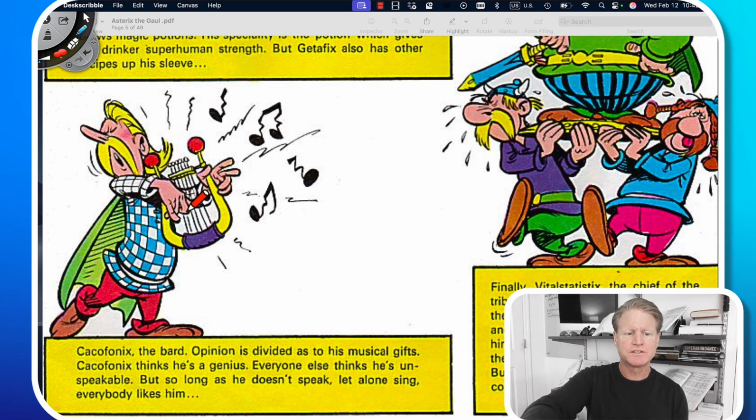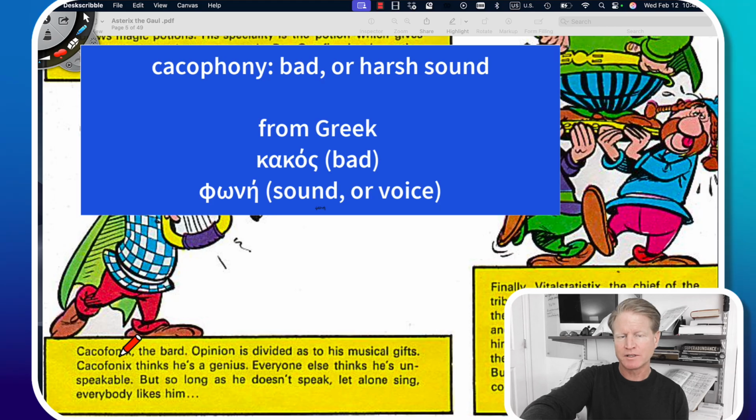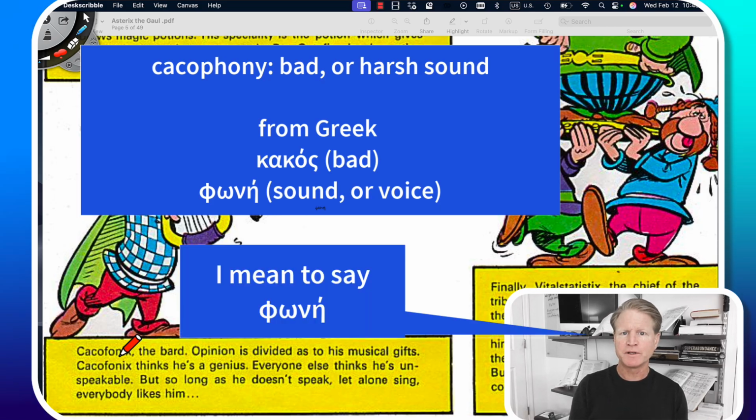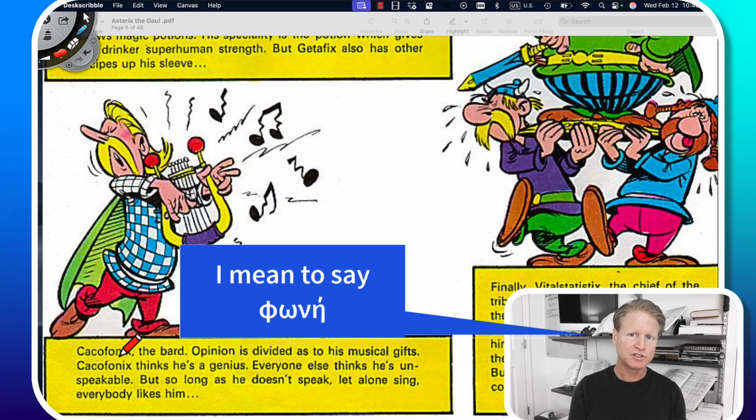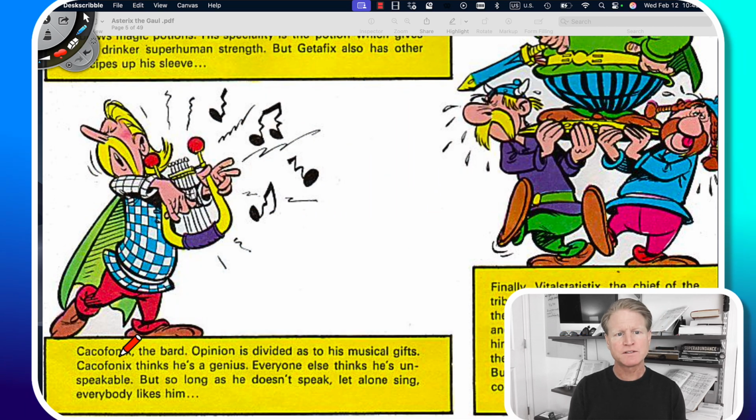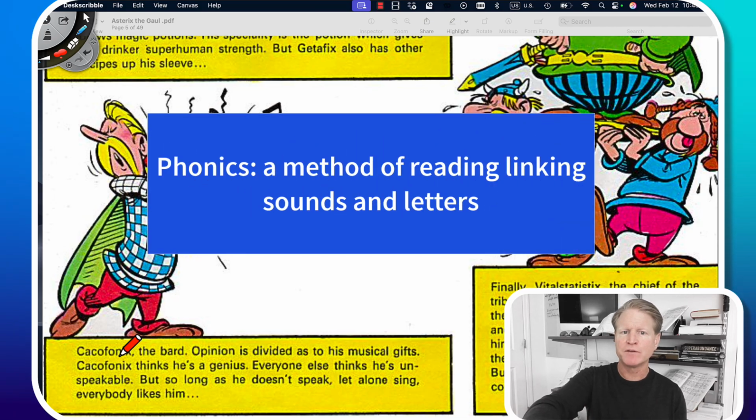And this brings us to his name, Cacophonix, which is a play on words. In English, cacophony is a bad sound. It comes from the Greek word kakos, which means bad, and phonos, which means sound. This is also where we get our word in English, phonics. Phonics is the study of the sounds that letters make.